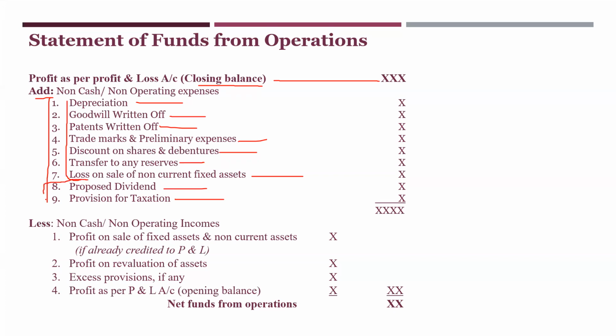What about these two? ನಿನ್ನೆ ನಾನು ನಿಮಗೆ ಎರಡು ಪ್ರಾಬ್ಲಮ್ಸ್ purposely I gave you those problems. You came across proposed dividend and provision for taxation. ಬಂದದಲ್ಲ ಈ transaction? Where did you get? In statement of changes of working capital. There what you did, you took these two. ಇದನ್ನ ನೀವು consider ಮಾಡಿರಿ. You have taken these two over there while calculation, isn't it? Now remember, listen carefully. If you have taken these two items in your statement of changes in working capital, then it should not be taken over here.